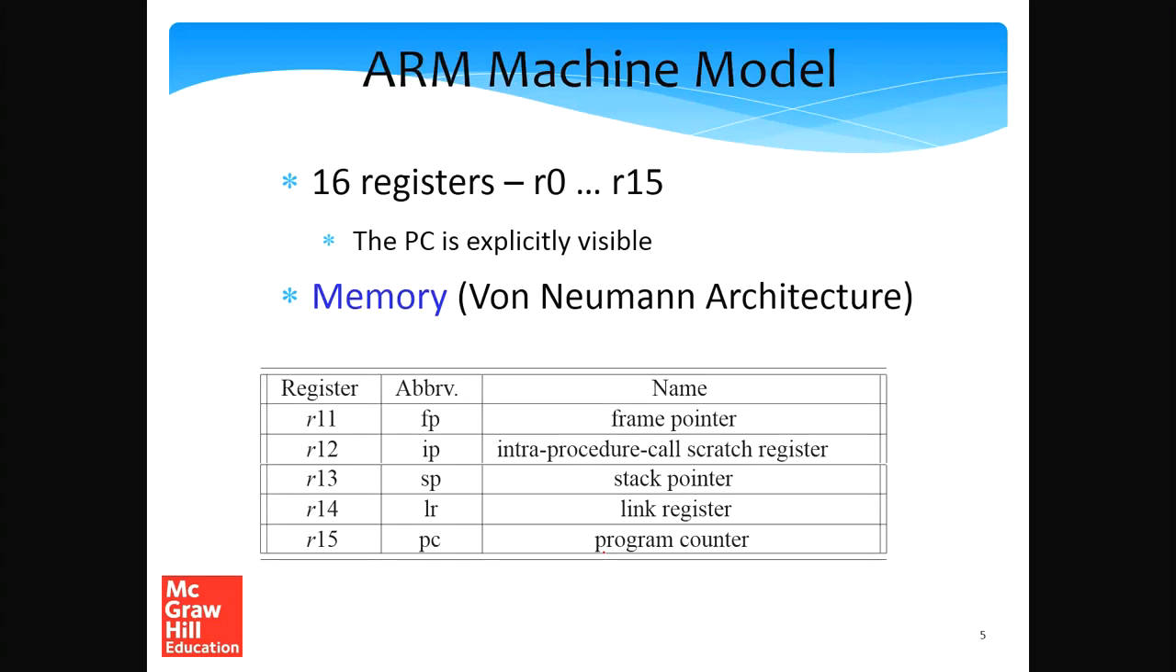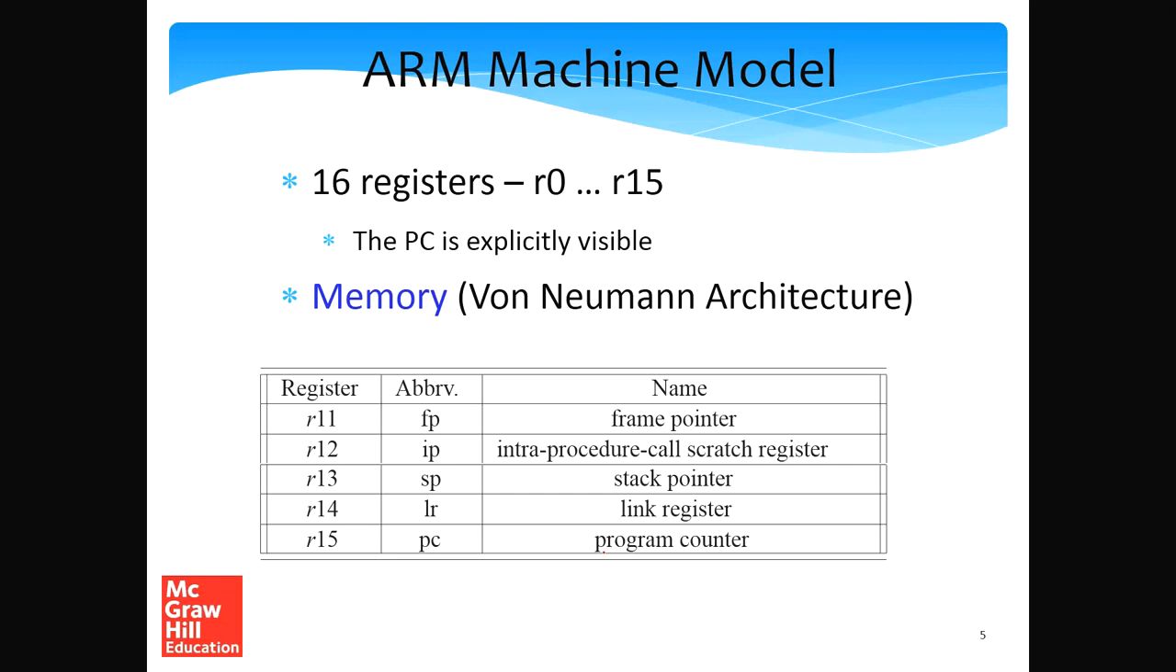Similar to simple RISC, ARM has 16 registers. They are numbered from R0 to R15. Unlike simple RISC and many other assembly languages, the program counter is explicitly visible, and the program counter can be used to affect branches and so on. This is exposed to the assembly language.